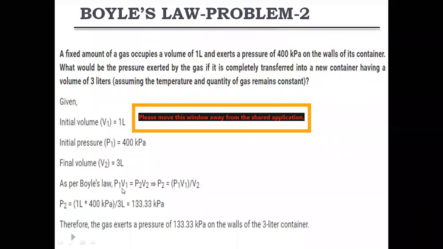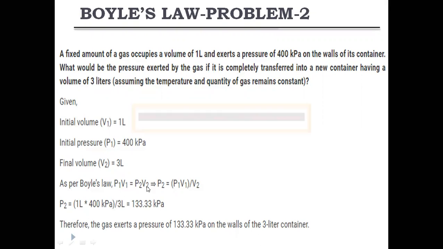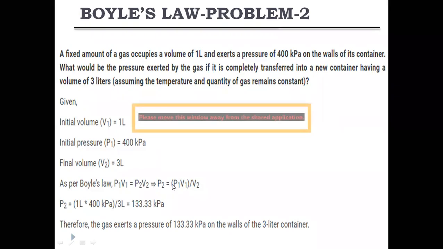So as per Boyle's law, P1 V1 is equal to P2 V2. V1 is given, P1 is given, V2 is given, and P2 we have to find out. P2 is P1 V1 divided by V2. P1 is 400 kilopascals and V1 is 1 liter, so 400 into 1 divided by V2, which is 3 liters.